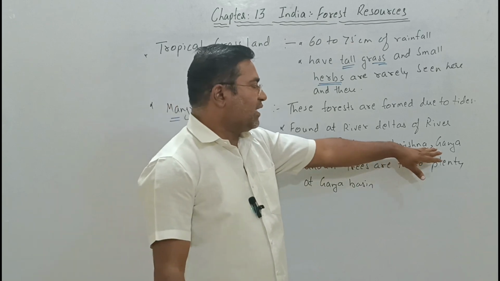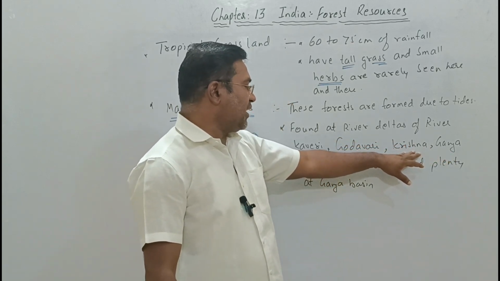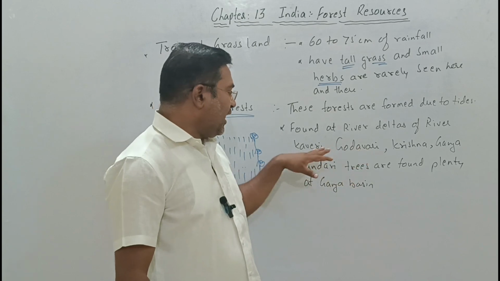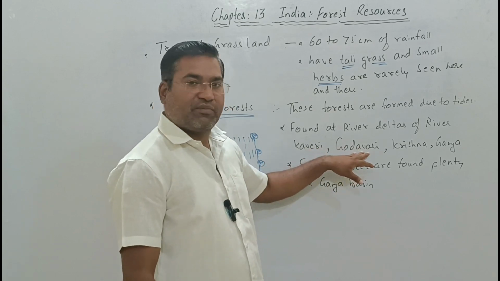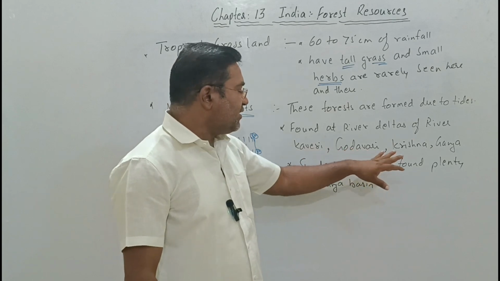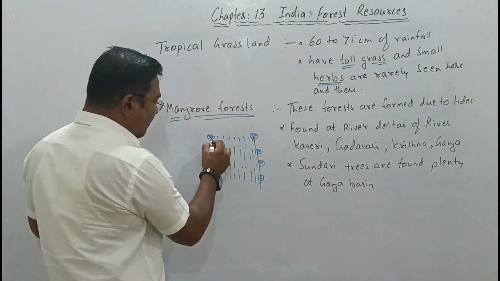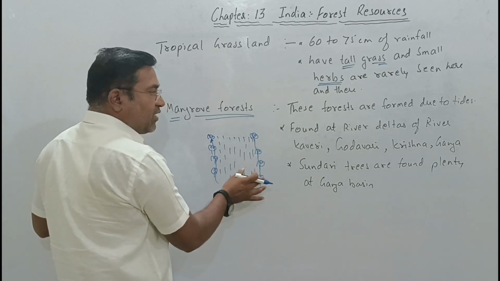Ganga towards the northern great plain, Krishna in the southern part, again Godavari towards the eastern part, Kaveri again to the southern part. These rivers are big, and on the banks of the rivers we find these forests.